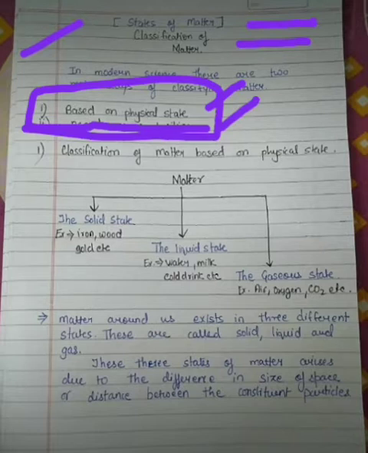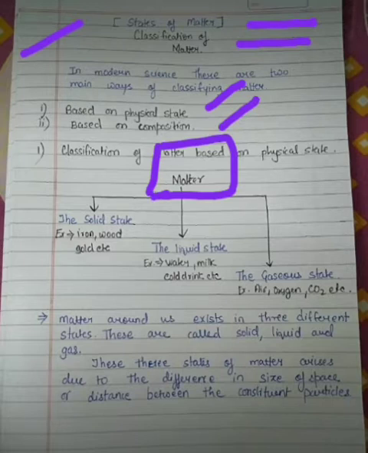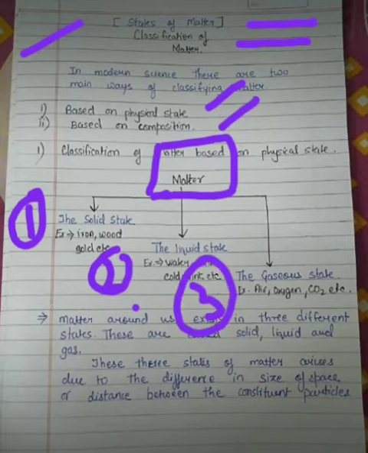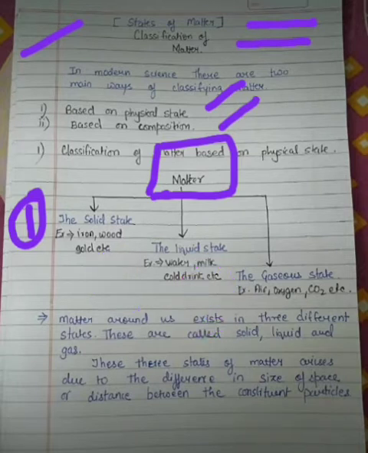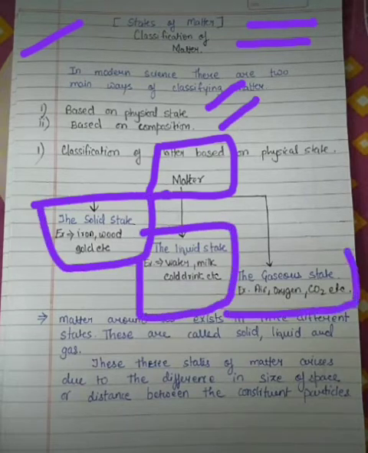So let us start. Students, the classification of matter based on physical state is listed here. You can see here, this is the matter, and on the basis of physical state it is divided into three. The very first is the solid state, the second is the liquid state, and the third is the gaseous state. So basically there are these three states of matter on the basis of their physical state: solid state, liquid state, gaseous state.